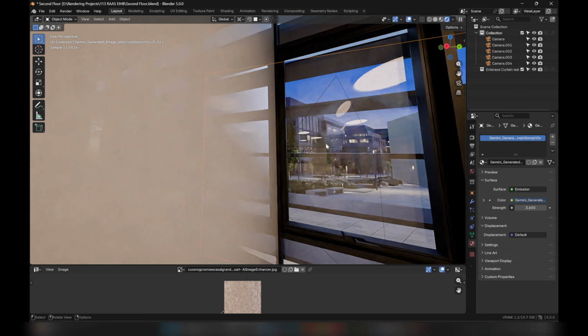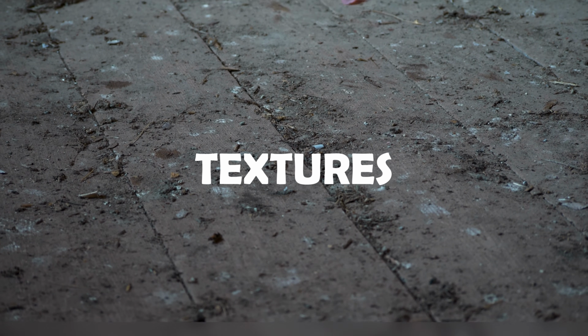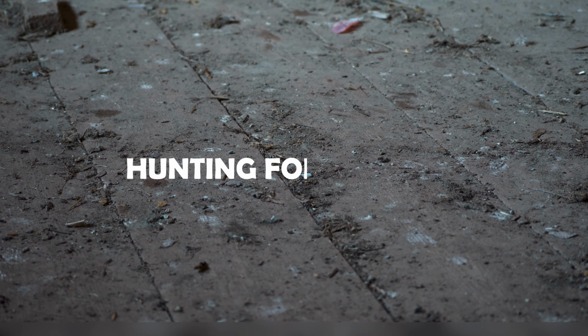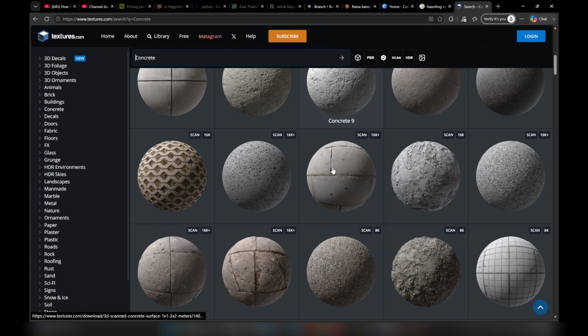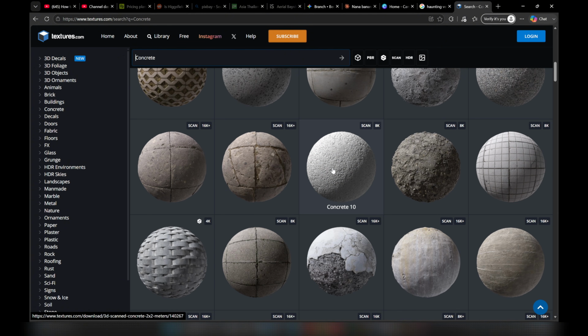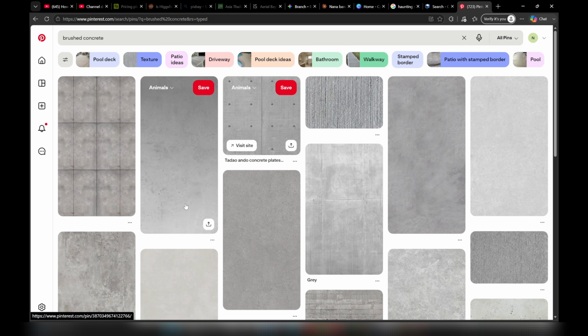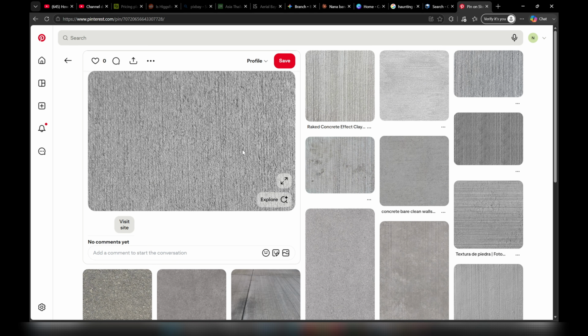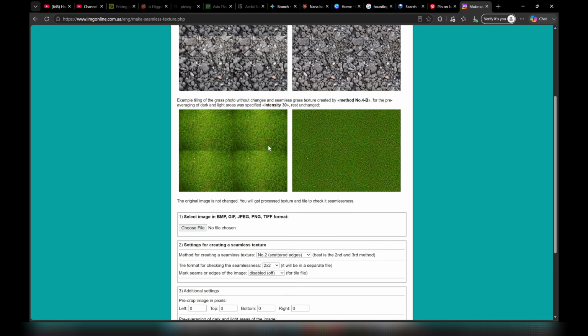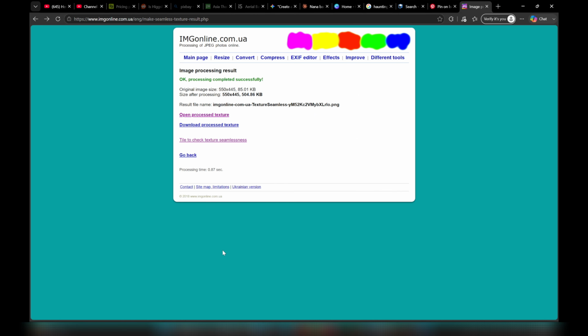The third major bottleneck for any 3D designer is hunting for textures. We spend hours searching through material libraries trying to find the exact fabric pattern or wood grain we see in our heads. And even when you find a pattern you like, it's often too low resolution or doesn't tile seamlessly across a large surface. You end up wasting time fixing seams or settling for a texture that looks repetitive and cheap.